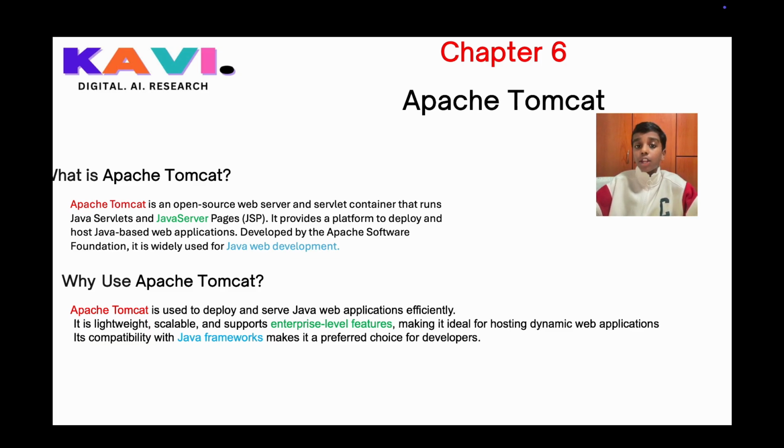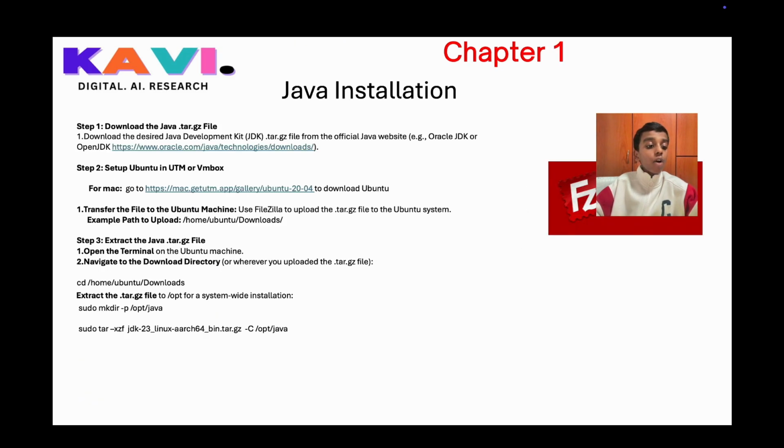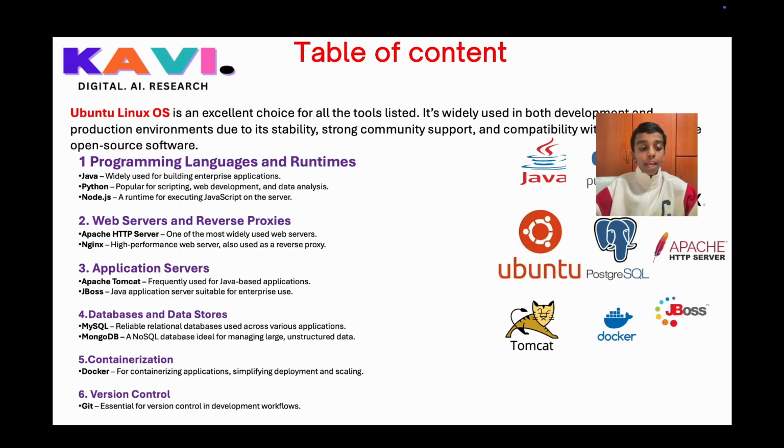So before we go into Apache Tomcat, let's go to our table of content. Here at our table of content, we have successfully finished number 1, programming languages and runtime, and number 2, web servers and reverse proxies. Now we're starting application servers, which is Apache Tomcat, which is frequently used for Java-based applications. And after that, we'll be learning JBoss. And then we will be learning databases and data stores. So let's go to our Apache Tomcat installation.